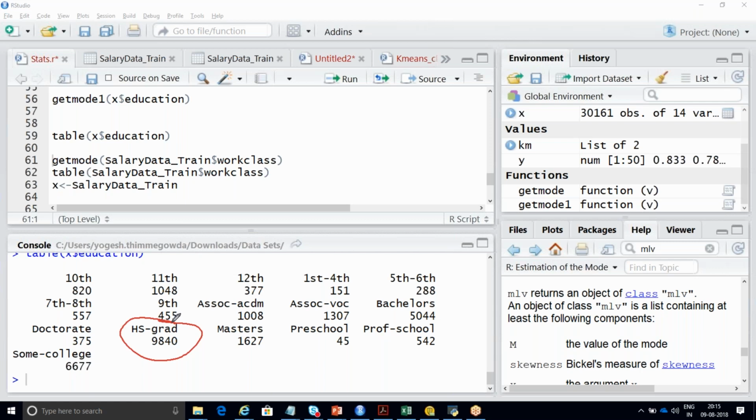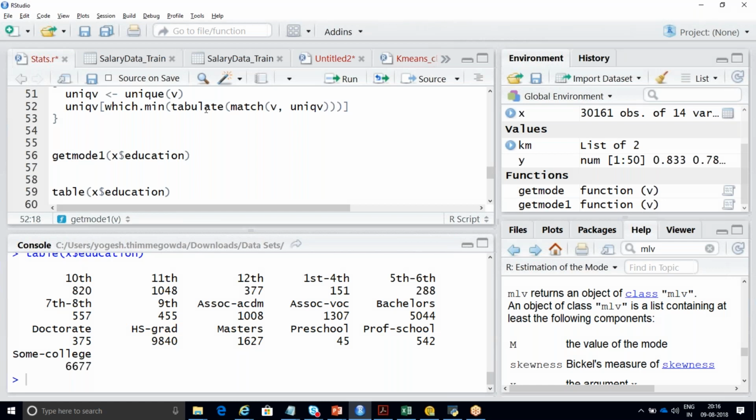$9840. Yes, that is your maximum number. Suppose if I change it to minimum, which is dot min, what should be your answer? If I change it to min, 45, or anything less than that? Yes, it is your preschool. You should get it as preschool, not 45. You'll get it as preschool, 45.